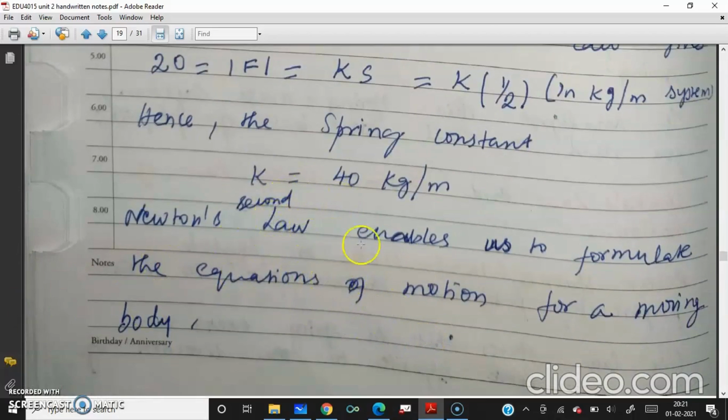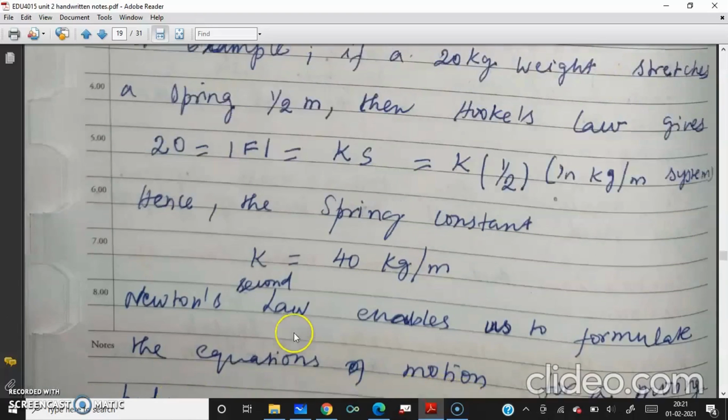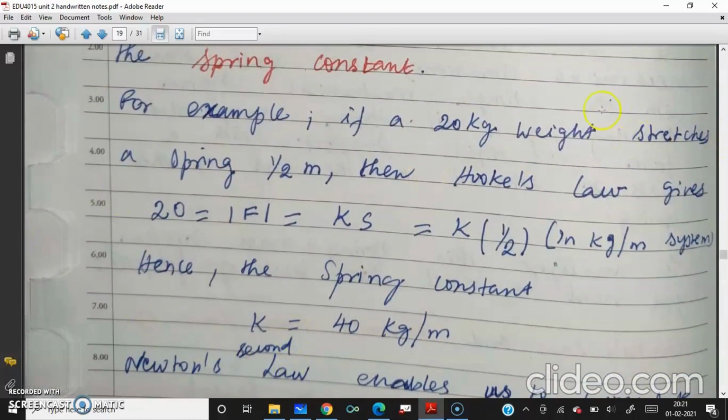Newton's second law enables us to formulate the equations of motion for a moving body. So here simply one example is given where a weight is hanged on the spring, and because of that weight the spring stretches half a meter. The formula is F is directly proportional to S, therefore F equals K into S. What is K? We don't know. S is given as half a meter, and the weight is 20, that is our force, so 20 into 2, 40 kg per meter.